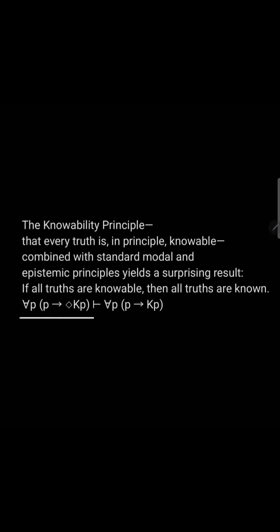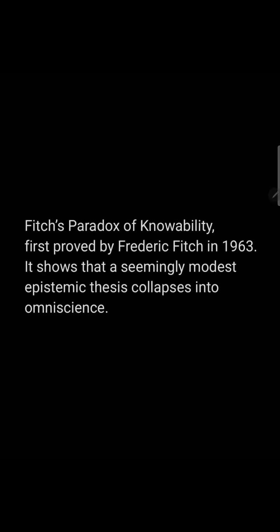So somehow we get this collapse from: for all propositions P, if P is true, then P is knowable. From this we can prove that for all propositions P, if P is true, then P is known. Fitch's paradox of knowability, first proved by Frederick Fitch in 1963, shows that a seemingly modest epistemic thesis collapses into omniscience.